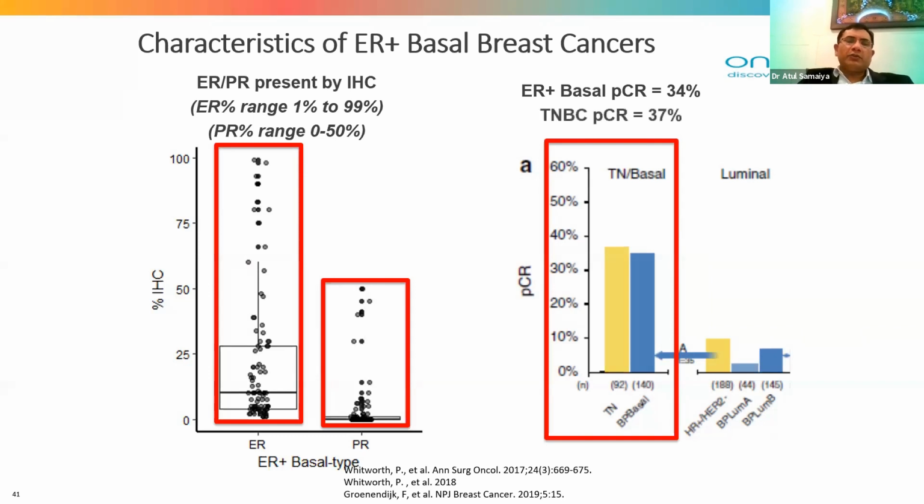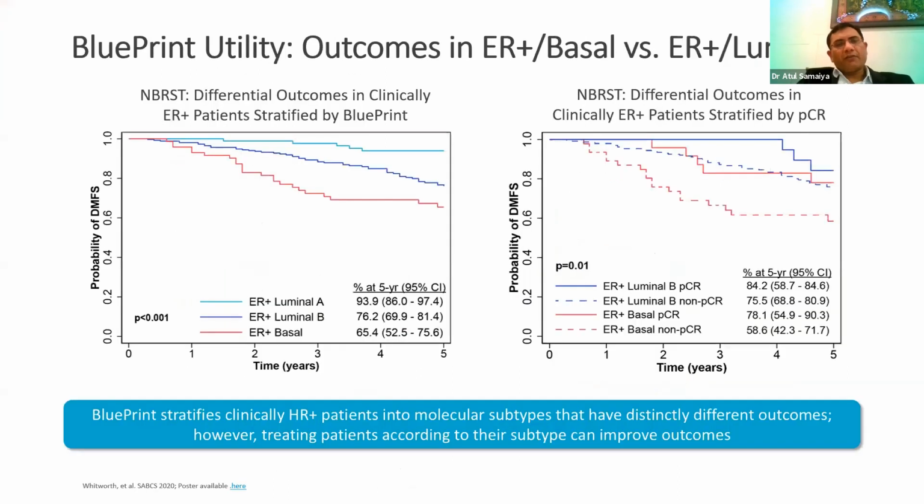With neoadjuvant chemotherapy, TNBC had a complete response in 37% of patients. Similarly, the ER positive patients classified as basal type based on BluePrint had a 34% pathological complete response. So they are actually ER positive cancers behaving like TNBC or basal type.